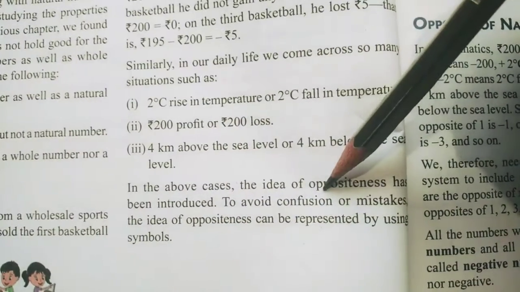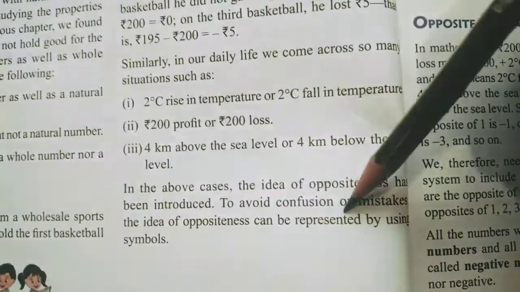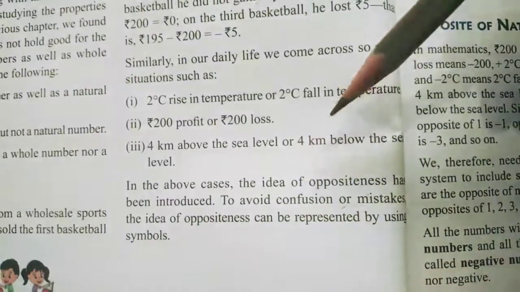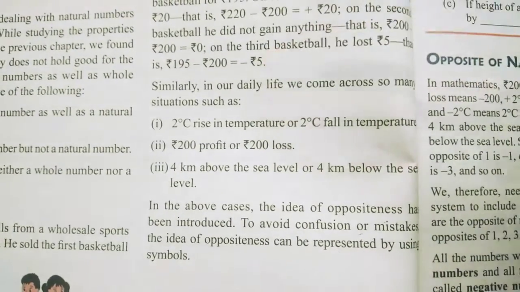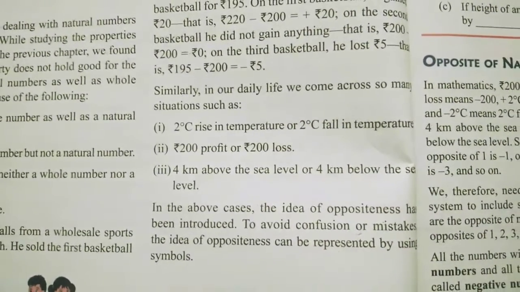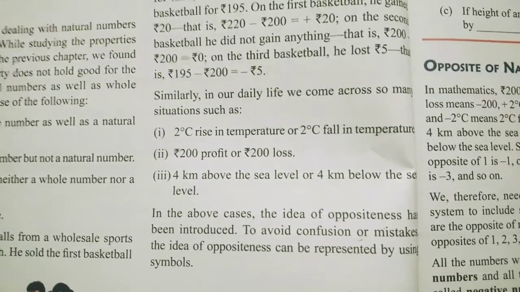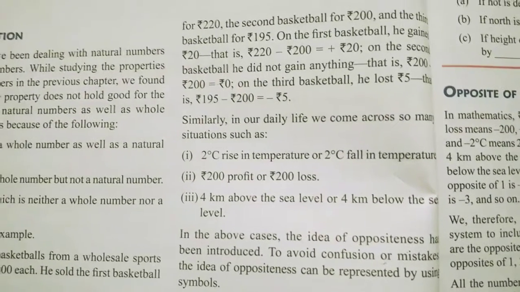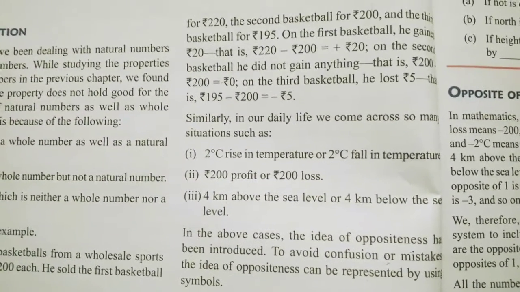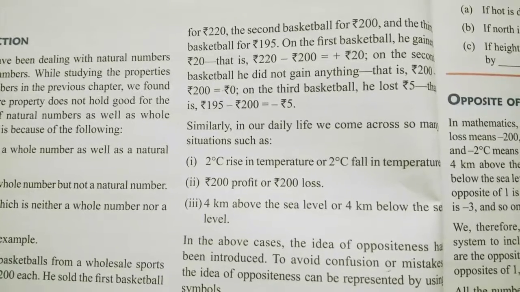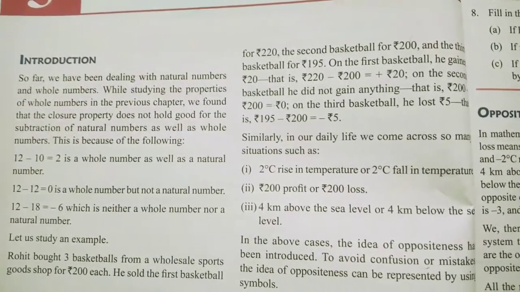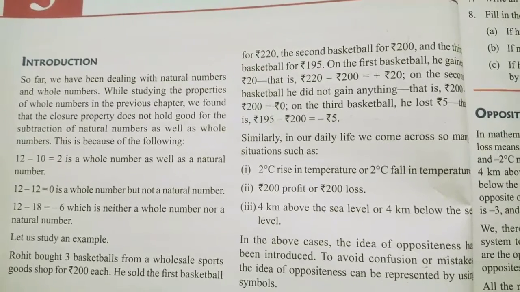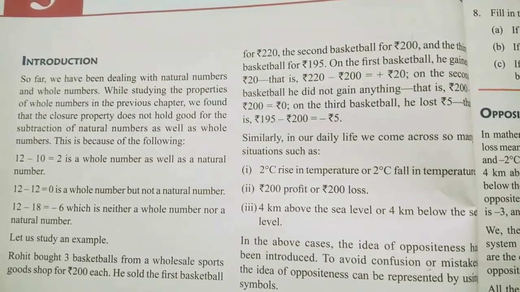To avoid confusion or mistakes, the idea of oppositeness can be represented by using symbols. Okay. So what are these symbols? The minus or plus symbol. These minus and plus numbers are known as integers. That means the positive numbers and the negative numbers are called integers. Okay. So this basic idea, first of all, you have to understand: all the positive numbers and the negative numbers are called integers. Right?